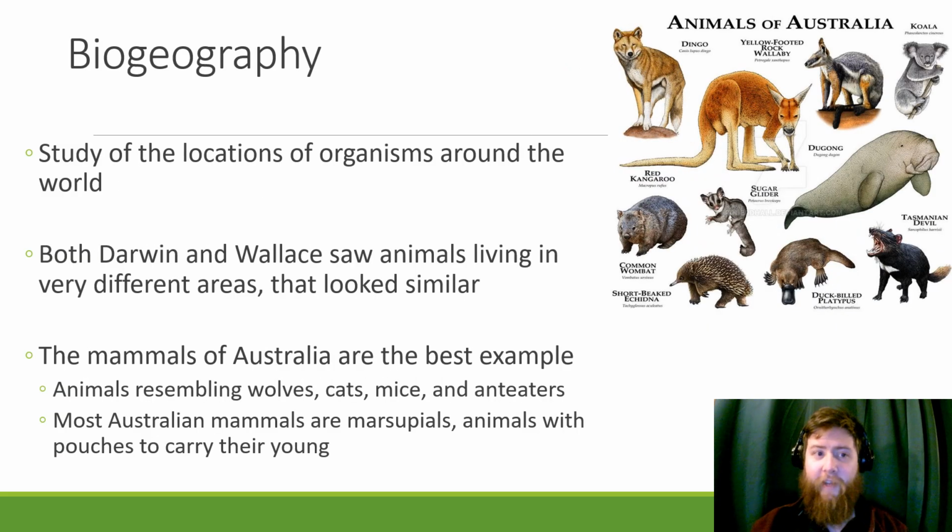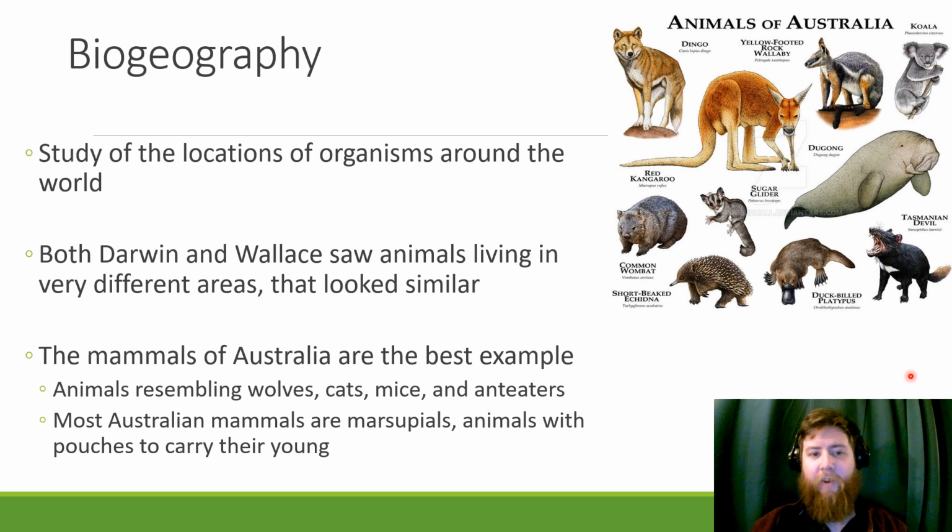Biogeography is the study of the locations of organisms around the world. Both Darwin and Wallace saw animals in very different areas that look similar. Looking at Australia is really fun because you see lots of mammals, animals that resemble wolves, cats, mice, anteaters. The dingo looks kind of like a wolf. The sugar glider looks like a squirrel. This guy looks like an anteater. The Tasmanian devil looks like something we have around here. The dugong looks like the manatee.